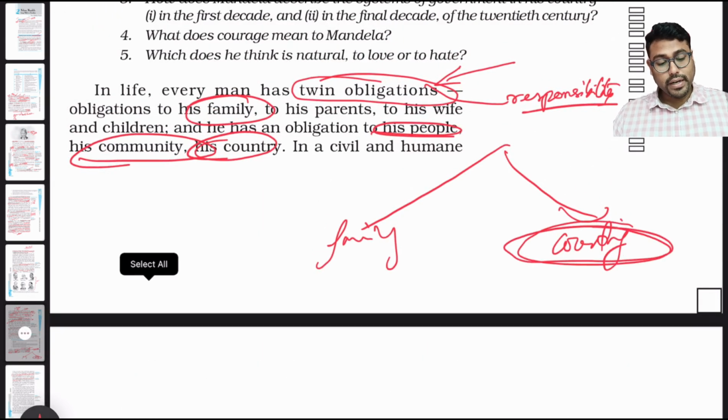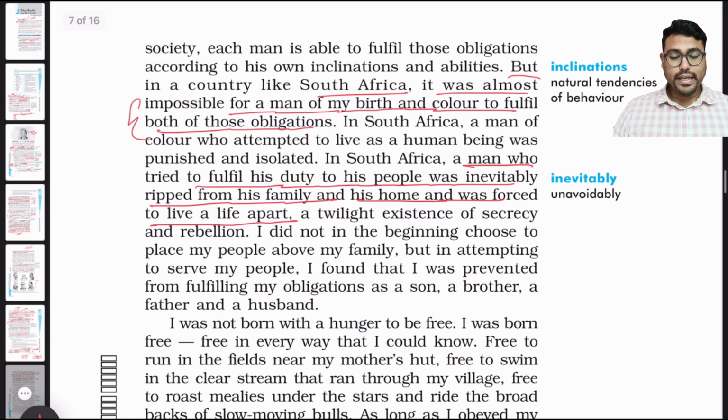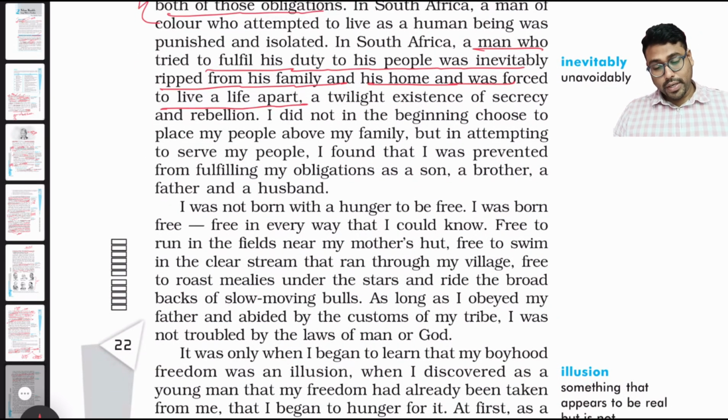If someone is doing his obligation toward his country, working for his country, what will be done to him? He will be tortured and taken away from his family and put into jail. When Nelson Mandela tried to work for the freedom of his country, he was put into jail. His obligation to the family was left incomplete.